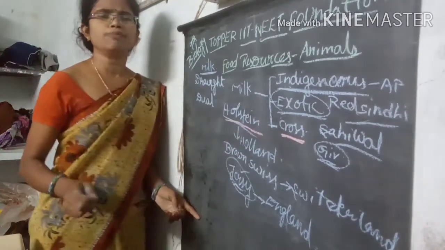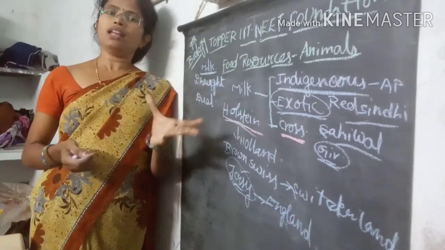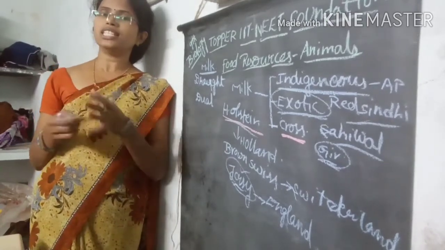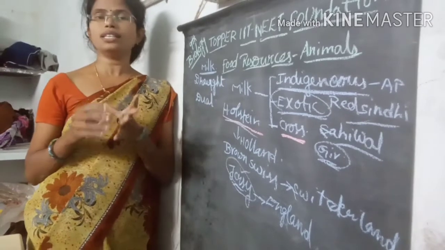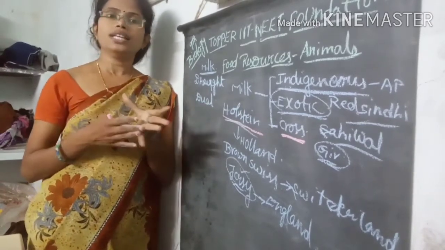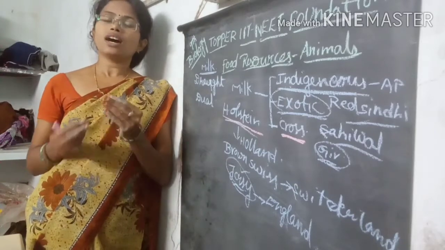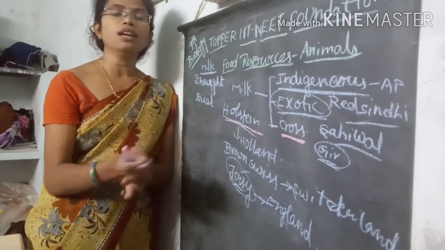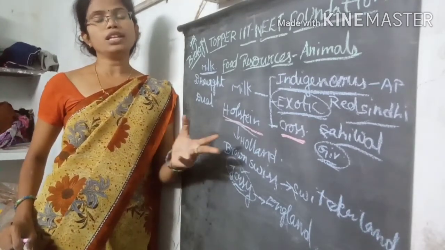Then coming to another important one, crossbreeds. Crossbreeds means that when we see a superior male or superior female organism giving a high yield of milk, we take that organism and crossbreed it with another superior male, and then it gives more and more milk capacity.